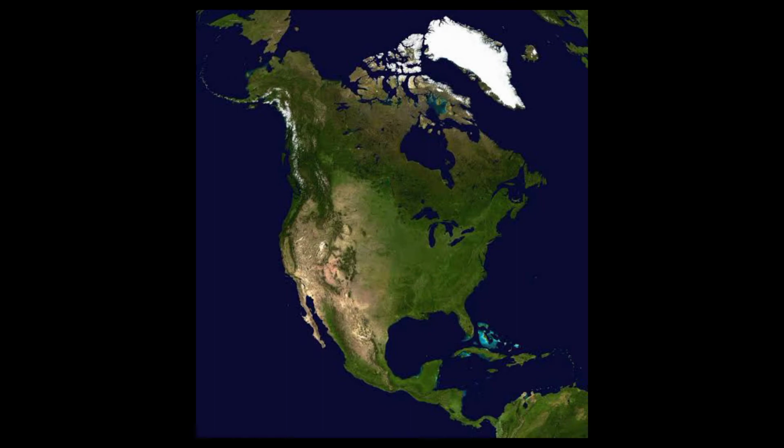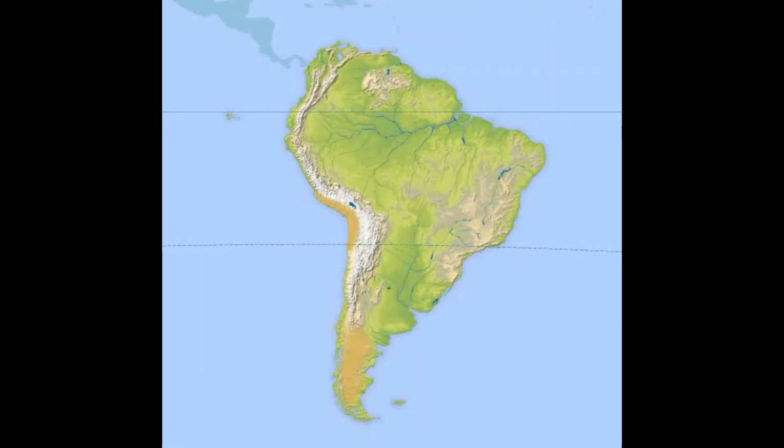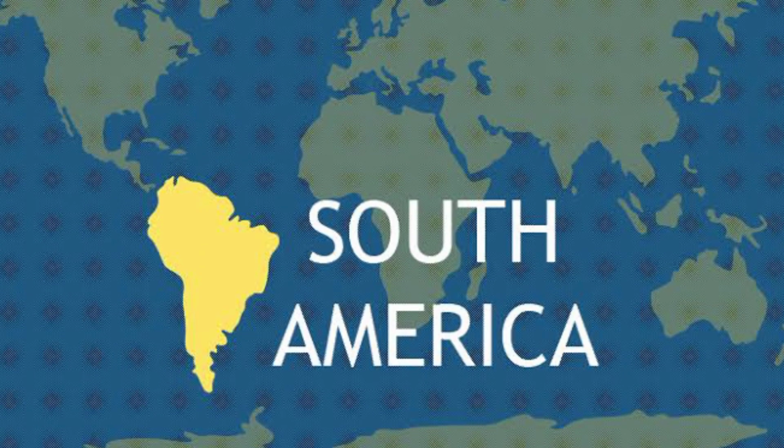Now let us see South America. It lies mostly in the southern hemisphere, and two oceans surround it on the east and west. The Andes, the world's longest mountain range, run through it from north to south. South America has the world's largest river, called the Amazon.